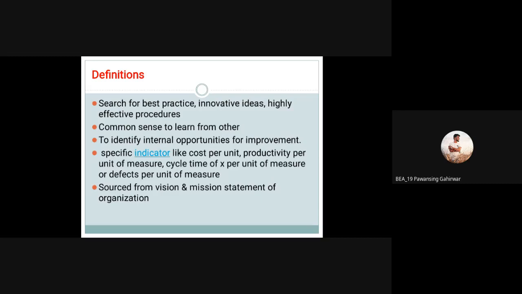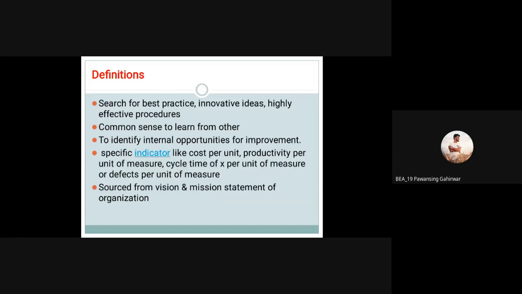So, to identify internal opportunities for improvement. Already we have discussed internal and external benchmarking. So whatever facilities or opportunities are already available inside your organization, you have to compare with them first of all. Definitely your entire organization will follow one single rule, and definitely your quality improvement will be very best.